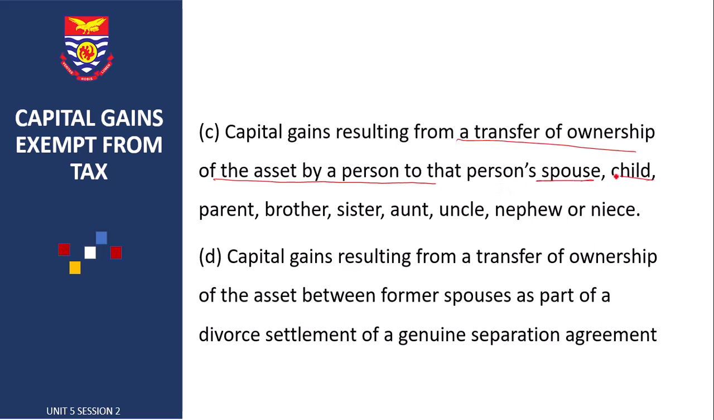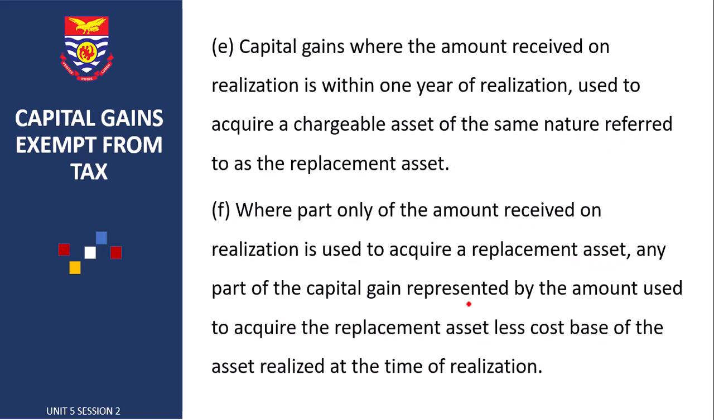3. We have capital gains resulting from transfer of ownership of the assets by a person to that person's spouse, child, parent, brother, sister, aunt, uncle, nephew, or niece. Kindly take note of the individuals mentioned in the Act. 4. Capital gains resulting from a transfer of ownership of the assets between former spouses as part of a divorce settlement of a genuine separation agreement.